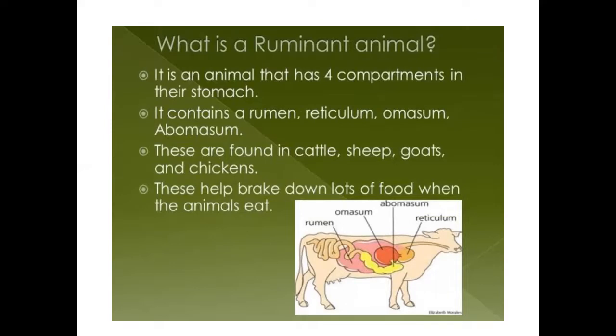What is a ruminant animal? It is an animal having 4 compartments in its stomach. Next I will say, children, which are those 4 compartments. First you observe this slide. If you are asked one more question, a ruminant animal is an animal which eats grass and has 4 compartments in its stomach. So it contains 4 chambers, what I said, children: rumen, reticulum, omasum and abomasum. So these are the 4 compartments present in the stomach of the grass-eating animals.